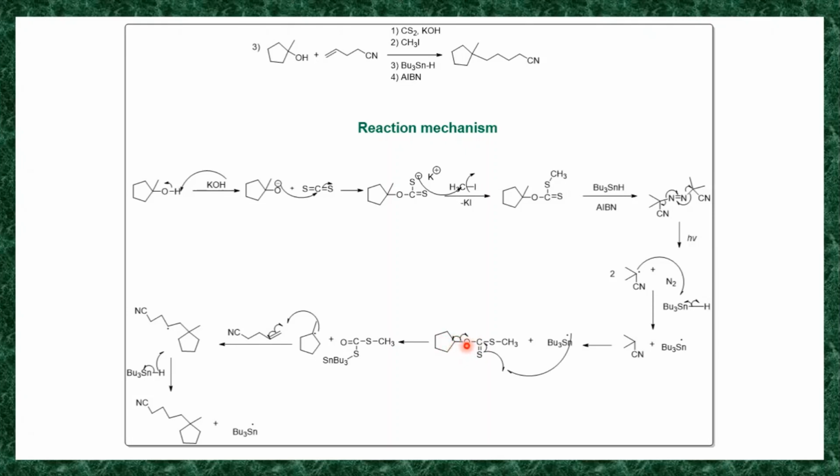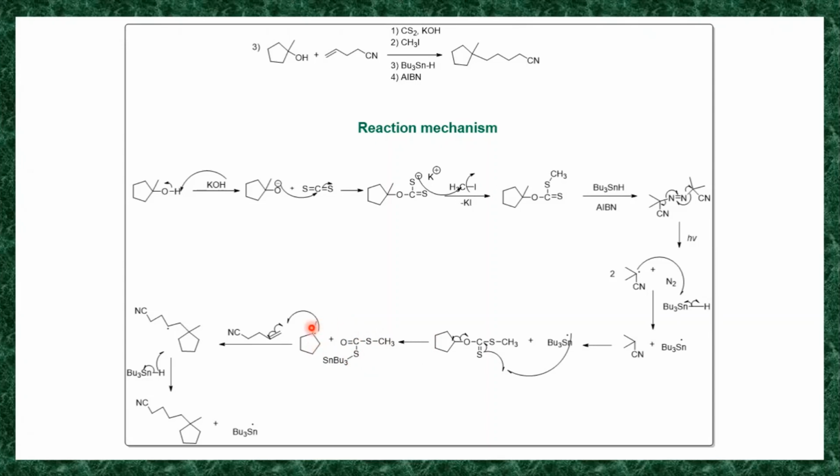So here a methyl group is there, so it is a mistake, you have to consider that there is a methyl group on this carbon. So here, in the next structure, it generates this radical. Then this tributyltin will form a bond with this S and you will get this molecule.